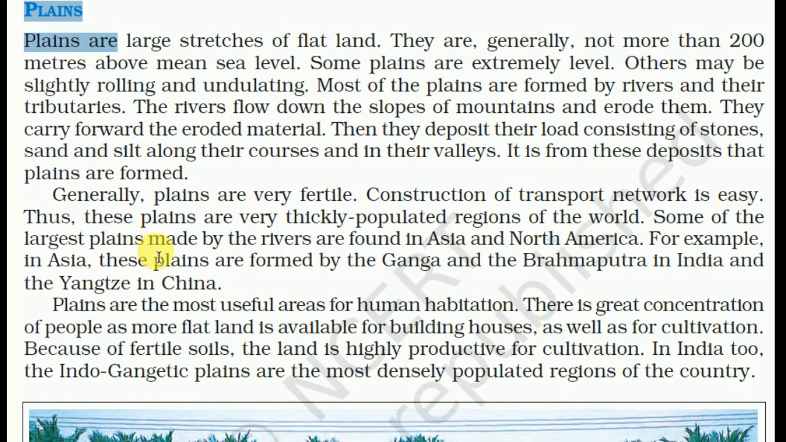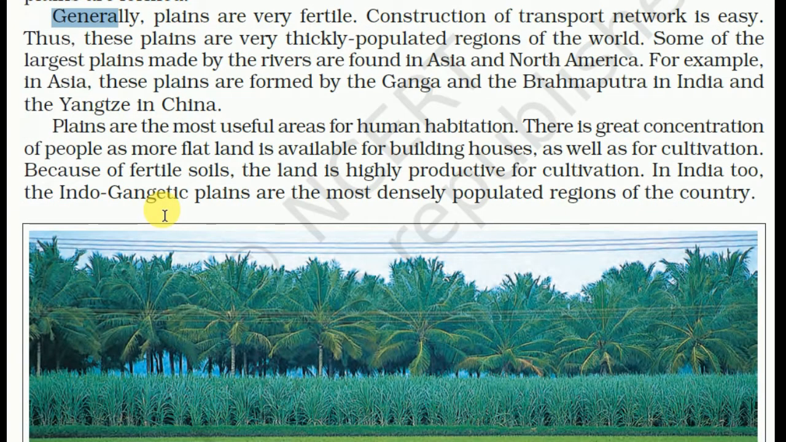Most of the plains are formed by rivers and their tributaries. The rivers flow down the slope of mountains and erode them. They carry forward the eroded material, then deposit their load, which consists of stones, sand and silt, along their course and in the valley. It is from these deposits that plains are formed.